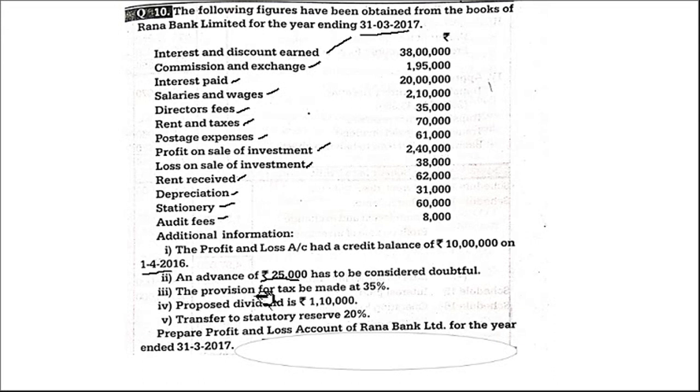25,000. Then comes the provision for taxation made at 35%. This we have to give. Proposed dividend is there. Proposed dividend is the last appropriation. Transferred to statutory reserve, again appropriation. Prepare profit and loss account for the year ended 31st March 2017.